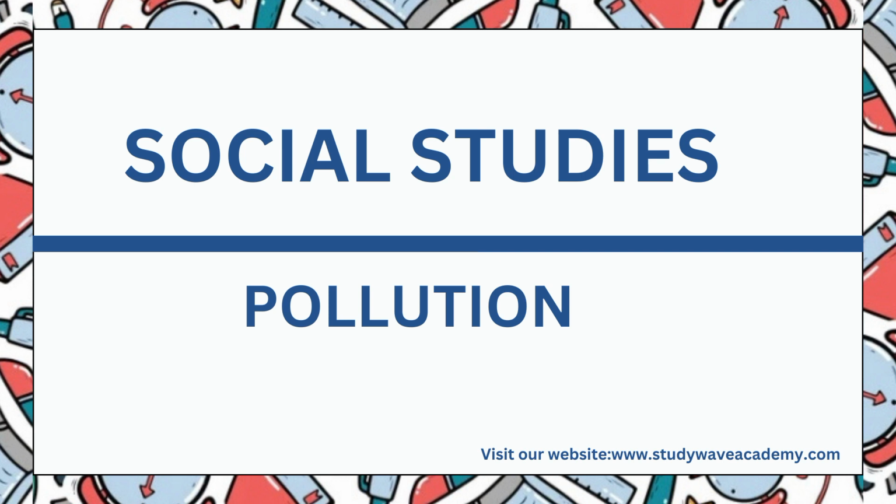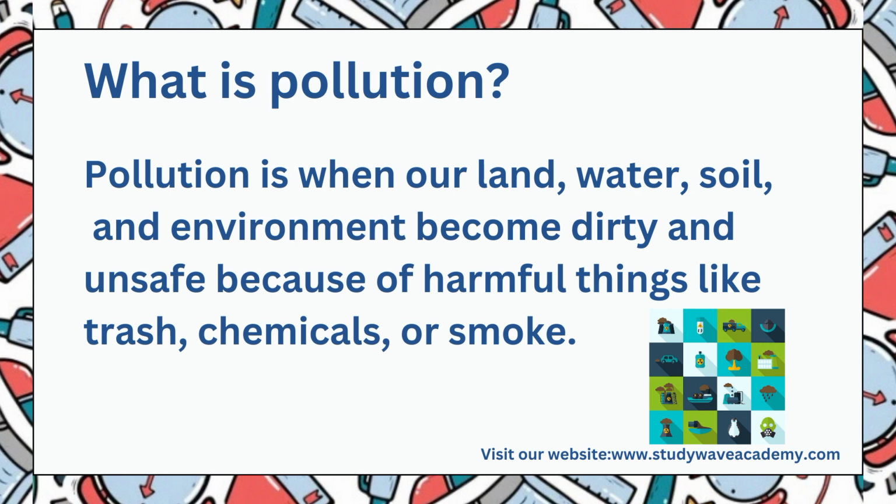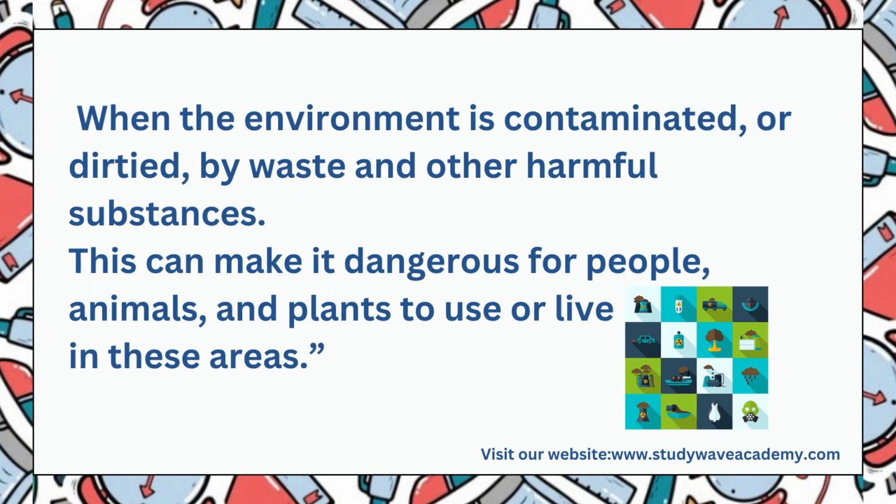Our topic today in social studies is pollution. What is pollution? Pollution is when our land, water, soil, and environment become dirty and unsafe because of harmful things like trash, chemicals, or smoke. When the environment is contaminated or dirtied by waste and other harmful substances, this can make it dangerous for people, animals, and plants to use or live in these areas.